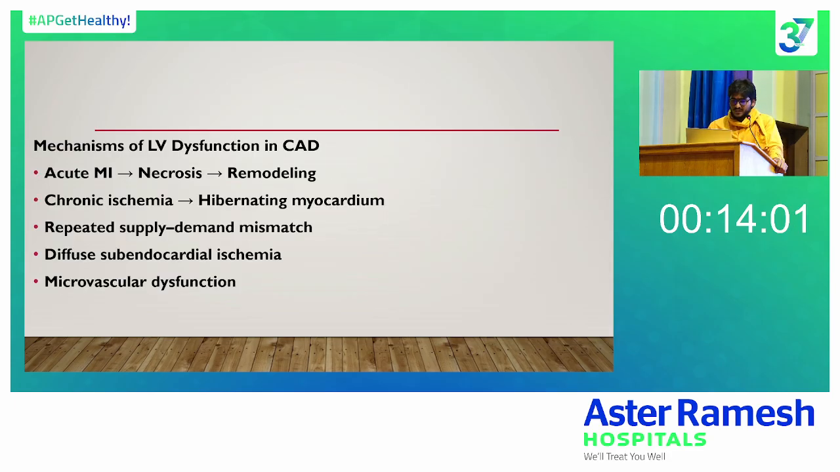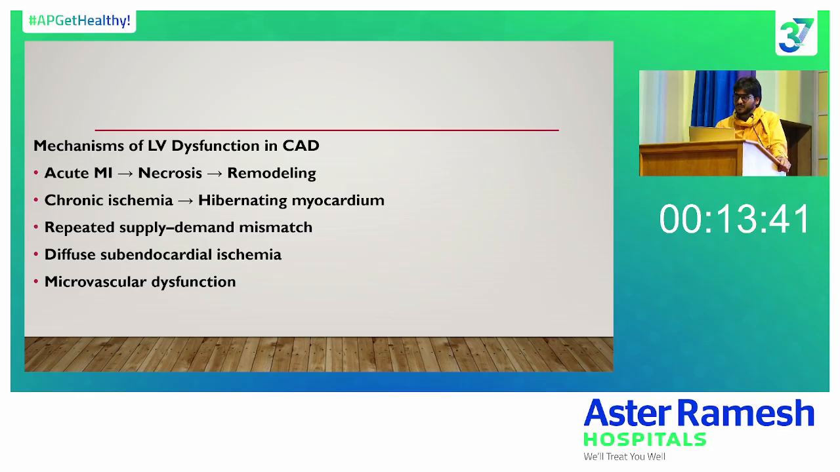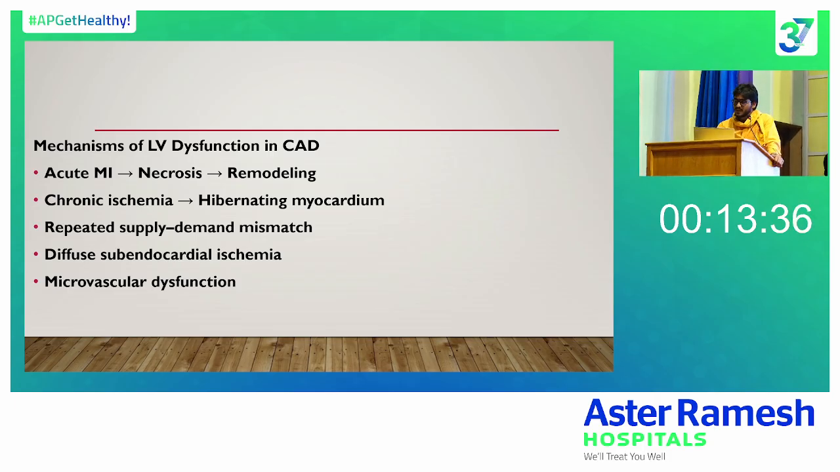So coming to the mechanism of LV dysfunction in CAD: acute MI, which leads to necrosis and remodeling, and chronic ischemia, which leads to hibernating myocardium, repeated supply-demand mismatch, diffuse subendocardial ischemia, and microvascular dysfunction. So not all LV dysfunction is scar. We must differentiate between infarcted myocardium, hibernating myocardium, stunned myocardium, and diffuse subendocardial ischemia. If we assume everything is scar, we deny recovery potential. If we assume everything is viable, we over-intervene. So this is where timing becomes biologically dependent.